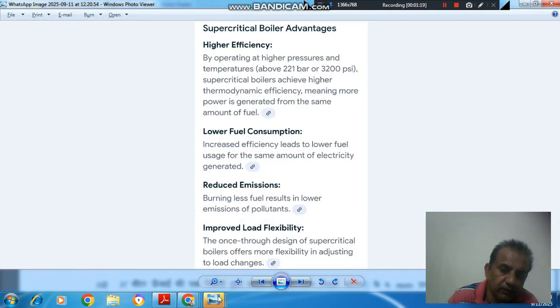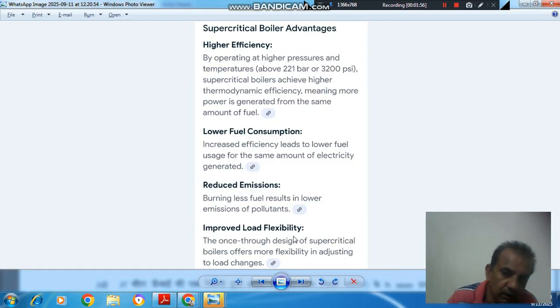So advantages of supercritical boiler are: first is higher efficiency by operating at higher pressure and temperature above 221 bar. Supercritical boilers achieve higher thermodynamic efficiency, meaning more power is generated from the same amount of fuel. Second advantage is lower fuel consumption. Increased efficiency leads to lower fuel usage for the same amount of electricity generated. Next is reduced emission. Burning less fuel results in lower emissions of pollutants.